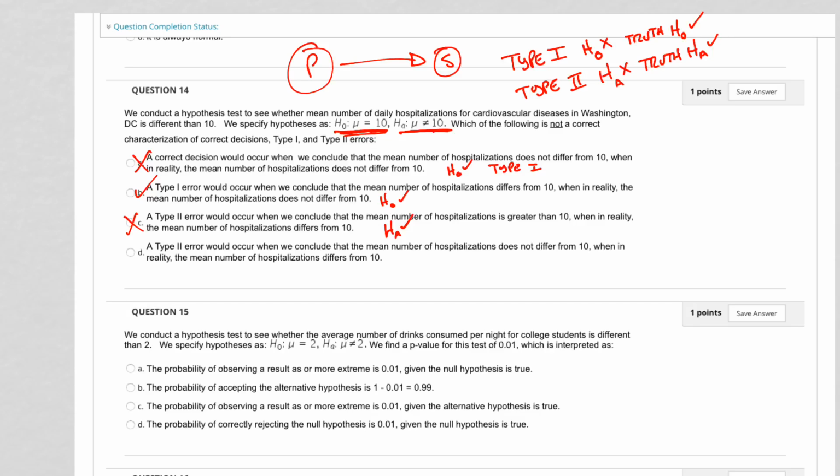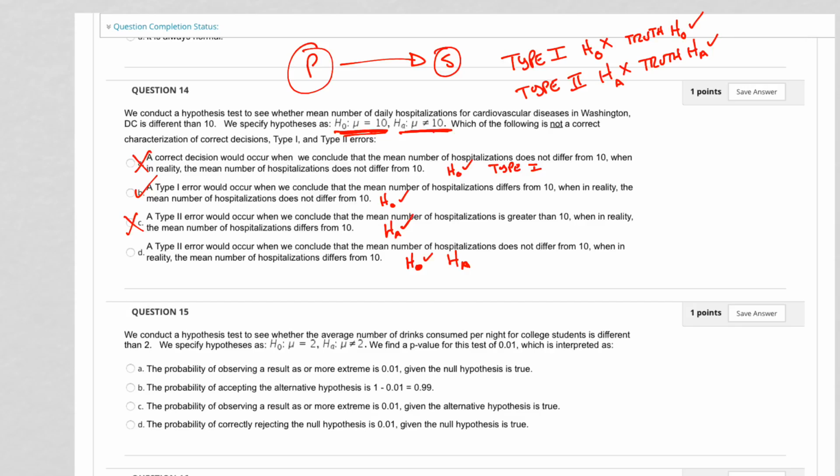A type 2 error would occur when we conclude that the mean number of hospitalizations does not differ from 10. So we're saying that the null hypothesis is correct, when in reality the mean number of hospitalizations differs from 10, when in reality the alternative is the one. So we are accepting the null when the alternative is the reality. So that also seems to be plausible, right?